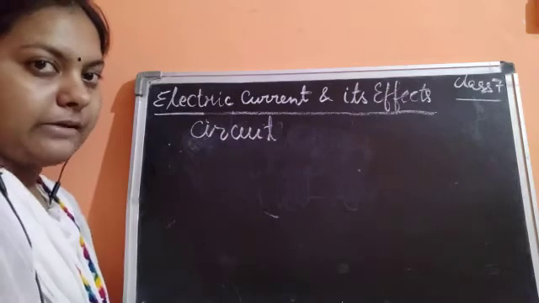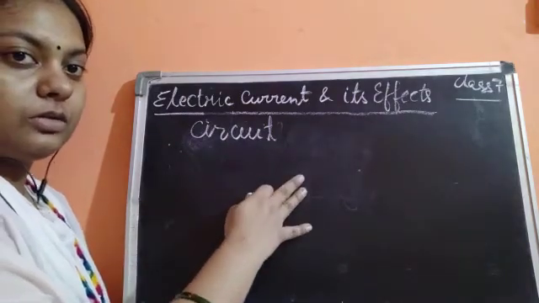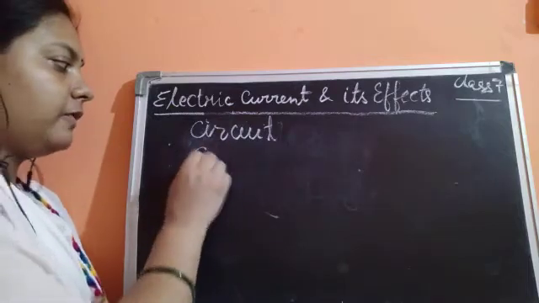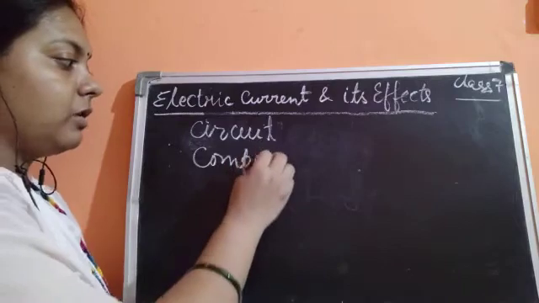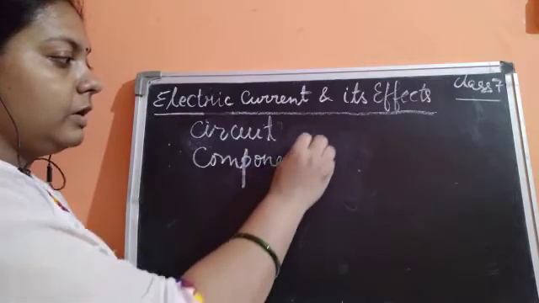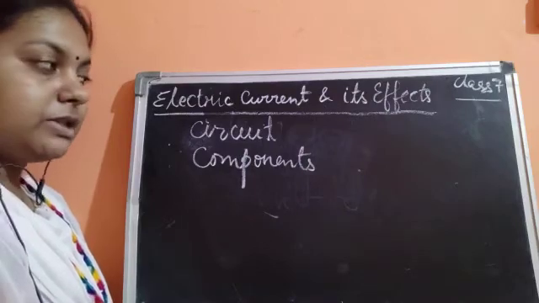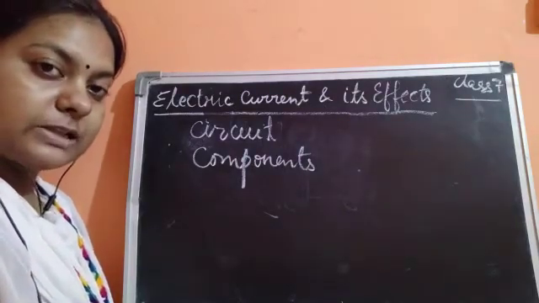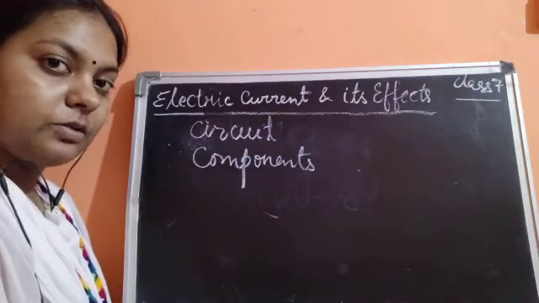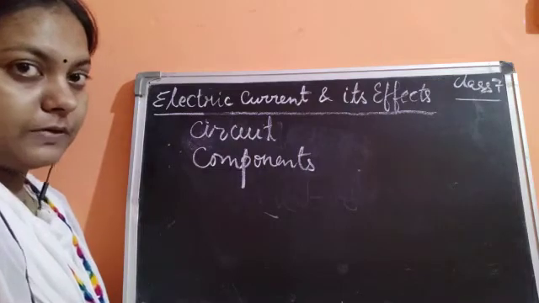Next we discussed that there are two types of circuits. A circuit could be an open circuit or a closed circuit. Now a circuit is made up of components. What are those components? Components of a circuit are those parts which are responsible for, and helpful in, the flow of current.